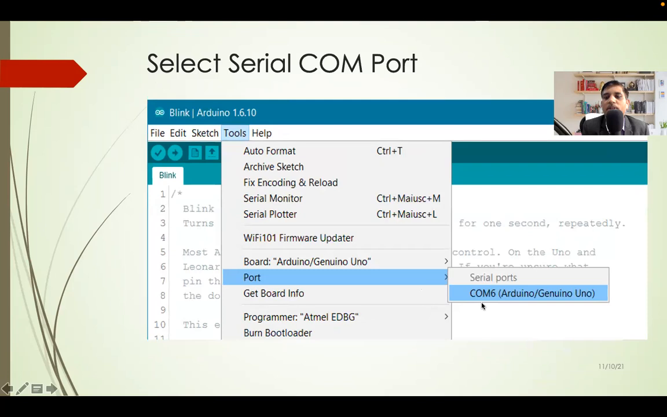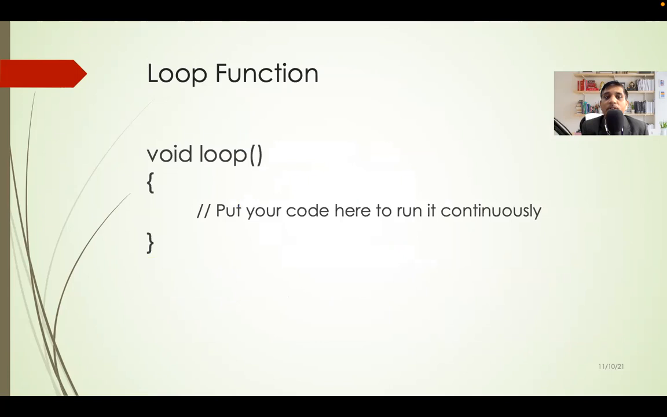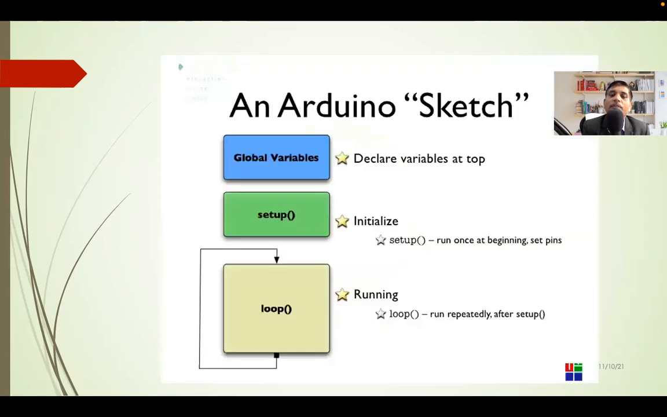In your case, suppose you have the Windows operating system, then you can get it under Tools, Port, and COM6 or COM3 or COM2, any COM port you are getting. Okay, and then done, and you have to write the setup function and loop function, and after writing the loop function, your program can be run. Now, when you want to write any Arduino sketch or program, what is its syntax, how can your program be written?